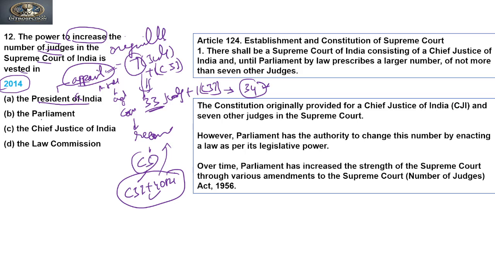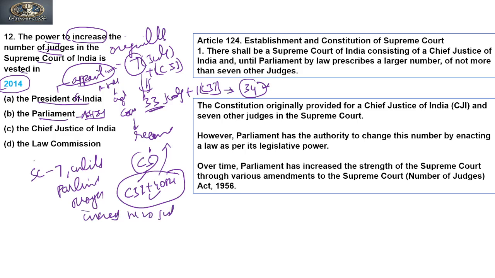So does Parliament increase the judges? Yes. From Article 124, it has been said that the number of judges of the Supreme Court shall be 7 until Parliament, through law, increases the number of judges. So according to Article 124, it is Parliament which can increase the number of judges, but that should be done through law.